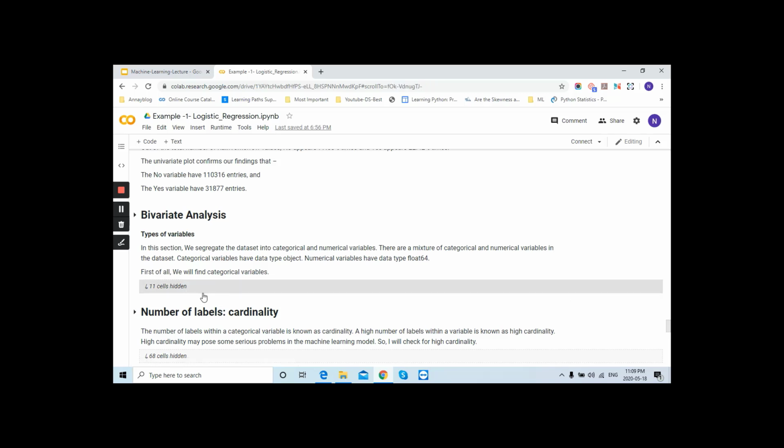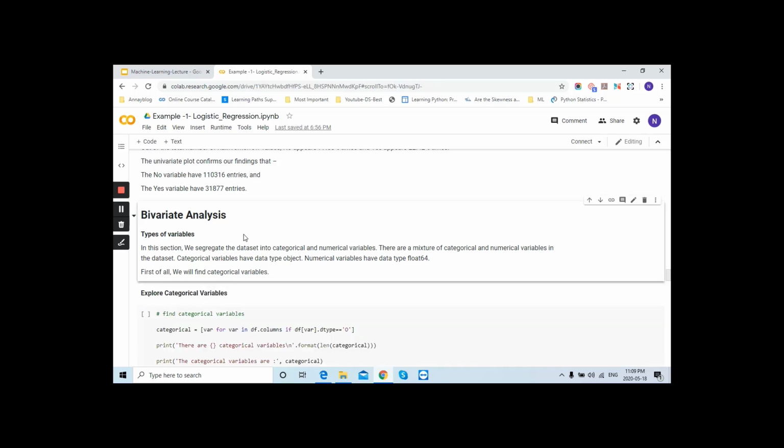Now we want to do the analysis of bivariate. Bivariate means you now have two features. So now we will segregate the data set into categorical and numerical variables. There is a mixture of categorical and numerical variables in the data set. Don't get confused here: bivariate analysis means the relationship between two different variables.